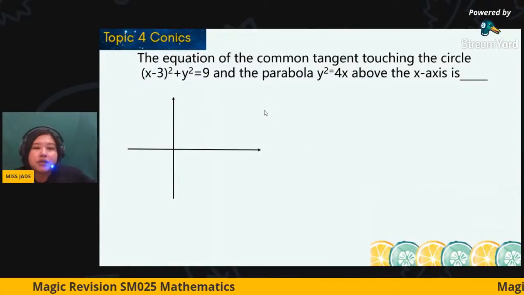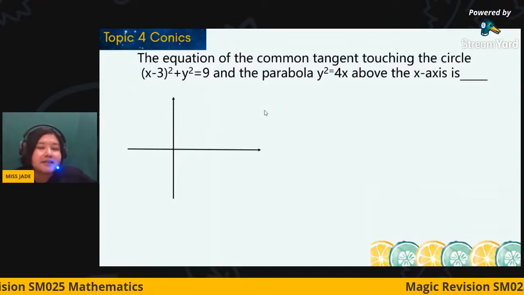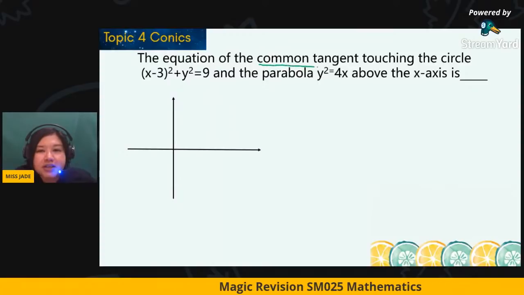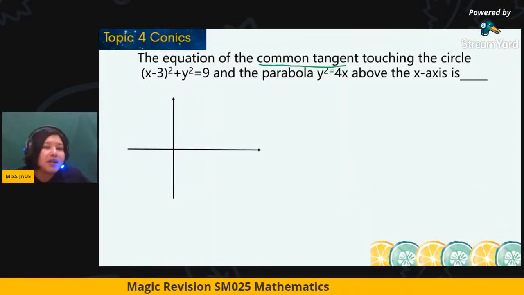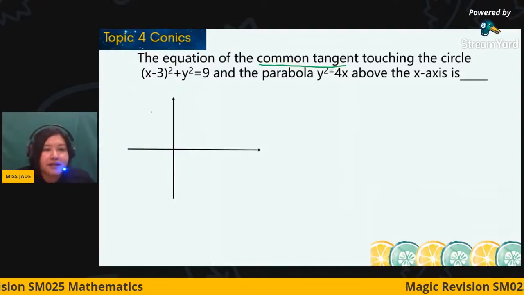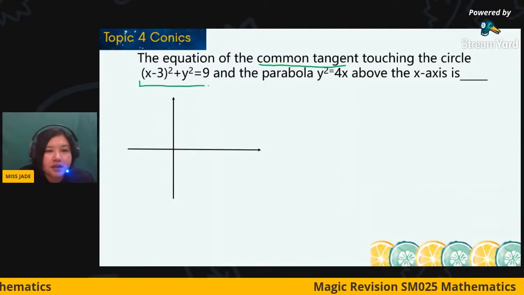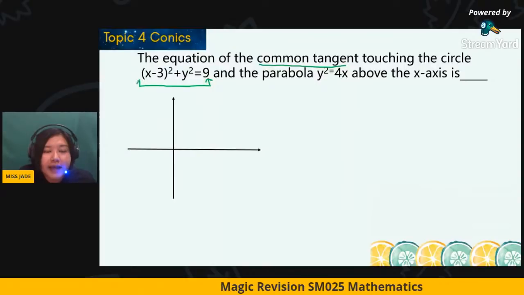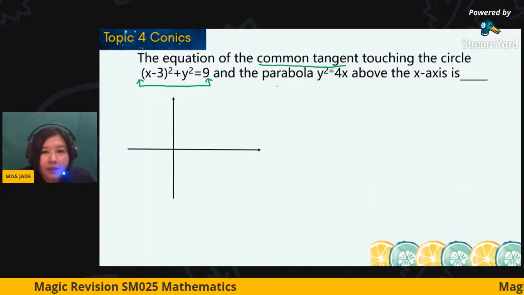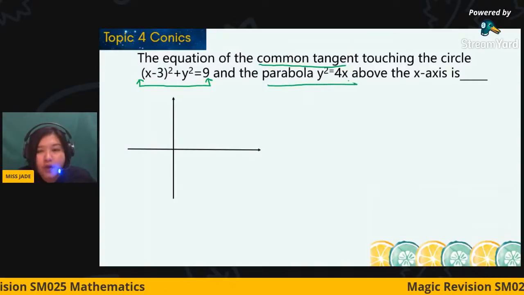Okay. The equation of the common tangent. Common tangent means that this straight line touches the circle and also touches the parabola. It touches the circle with this particular equation, so from here, try to identify the center. And also the parabola y squared equals 4x.